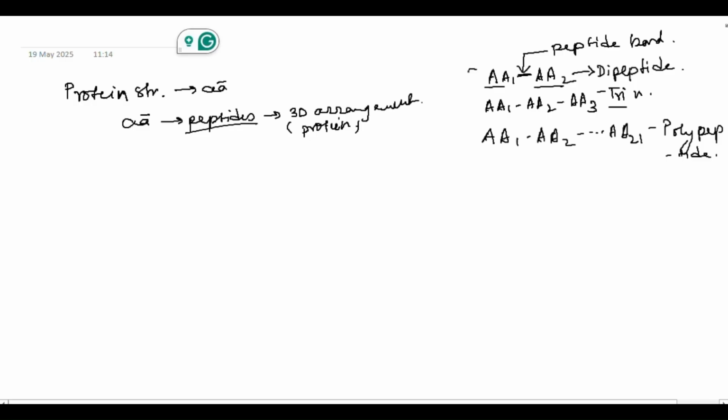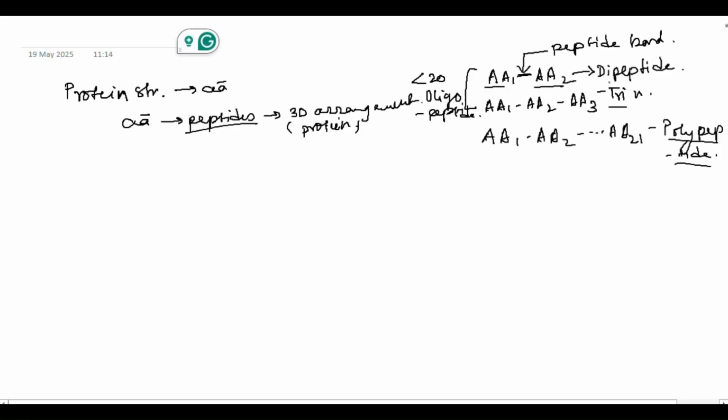So when the number of amino acids is less than 20, we call that oligopeptide. And when it is more than 20, we call that polypeptide, right?